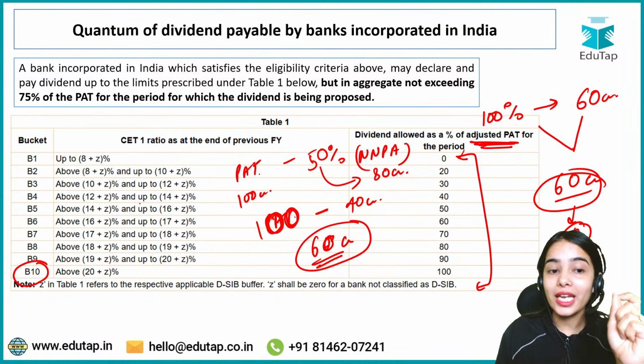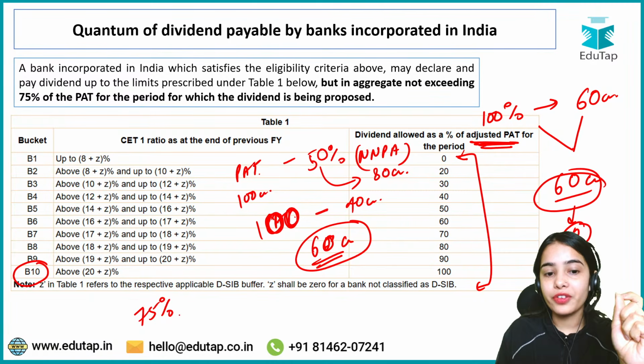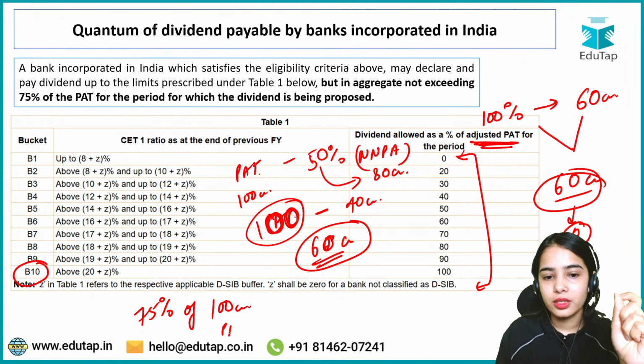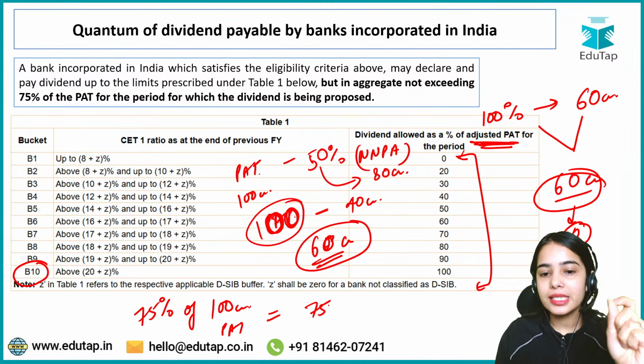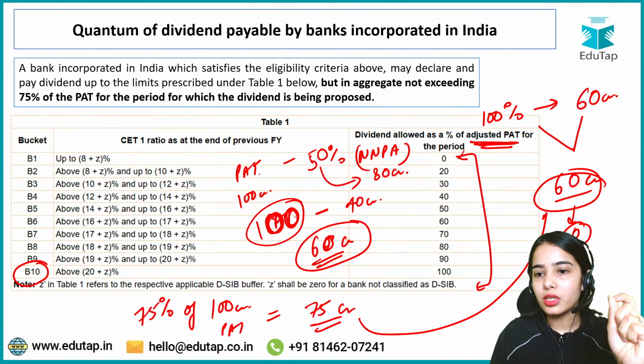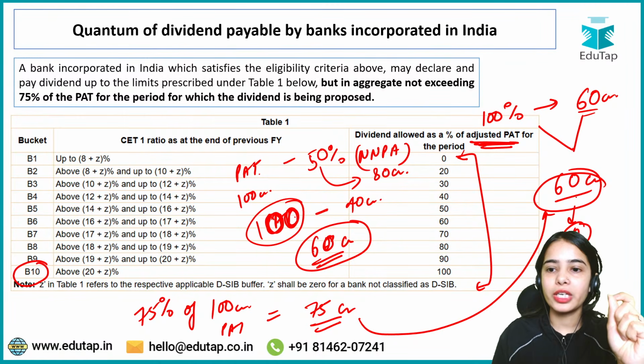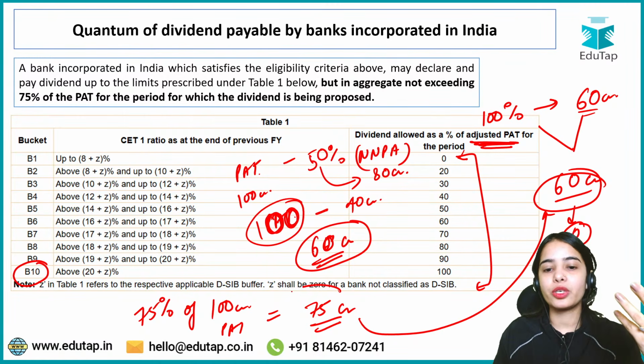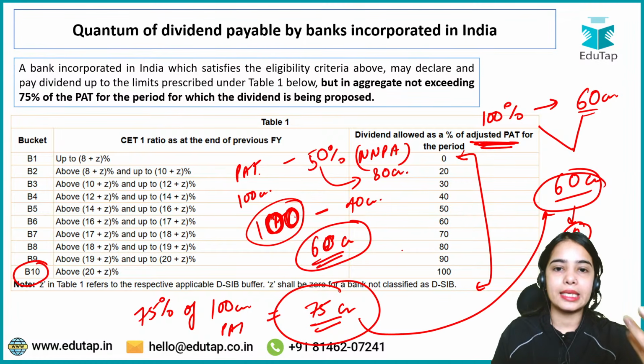Yes, it is allowed. Why? Because it is under the limit of 75% of profit after tax, that is 100 crore. So the bank can max give 75 crores. If the 100% of adjusted profit after tax is 60 crore, that is under the limit of 75 crore. That is not exceeding 75 crore.